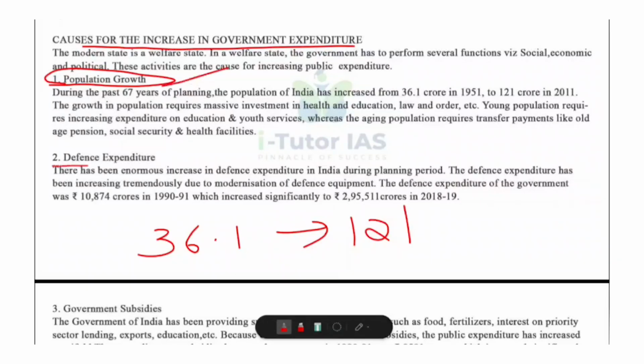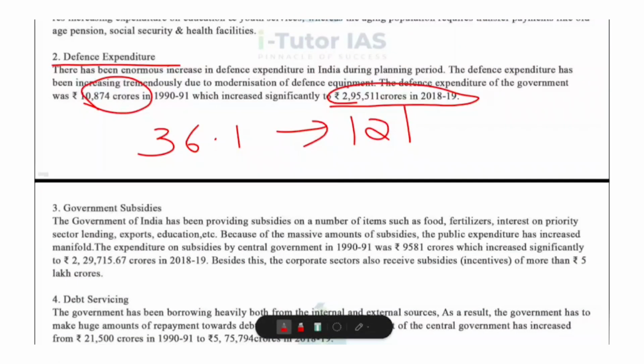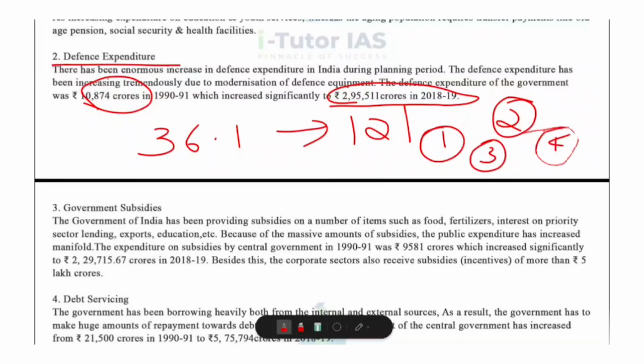Second one, defense expenditure. Modern defense equipment is very costly. India's defense spending increased from 10,874 crore in 1991 to 2,95,511 crore in 2018-19. Why? The reasons are, yes, need for modern weapons, then border tensions, internal security, technology upgrades. Thus, defense is one of the biggest components of government expenditure.